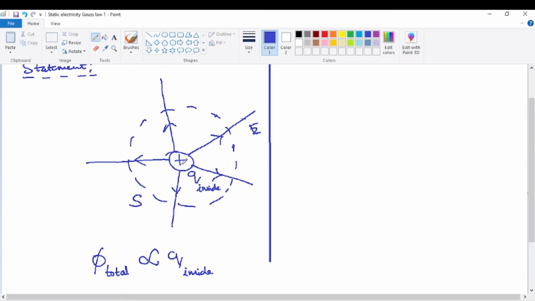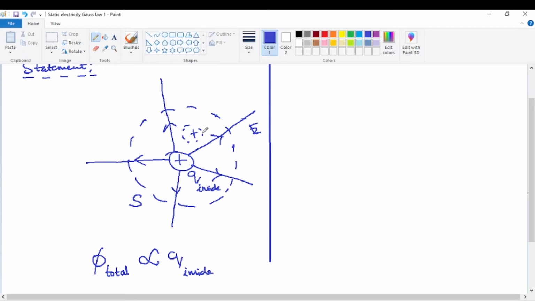Now supposing you have another identical 10 coulombs of charge here, located again inside the closed surface, then related to this second 10 units of charge, again an identical 10 units of electric flux will be emerging. So I am putting another identical 10 units of charge. Then out of this charge also, 10 units of electric flux will be emerging out. Where does this flux go?